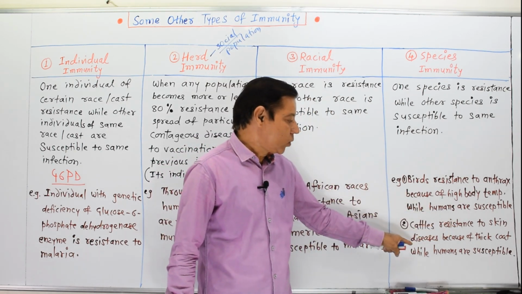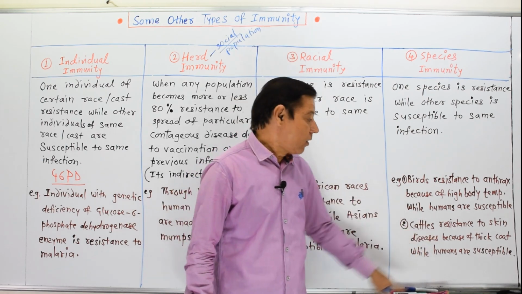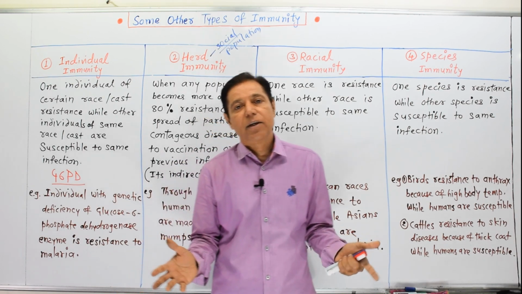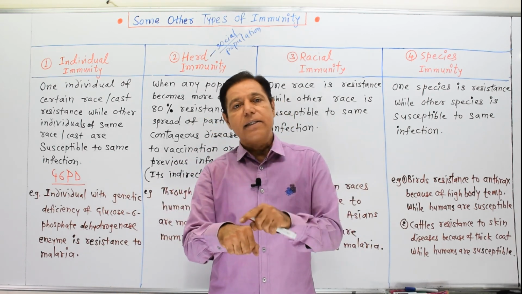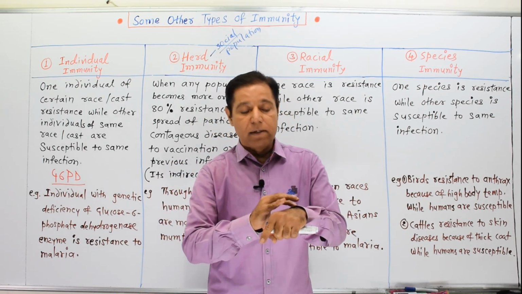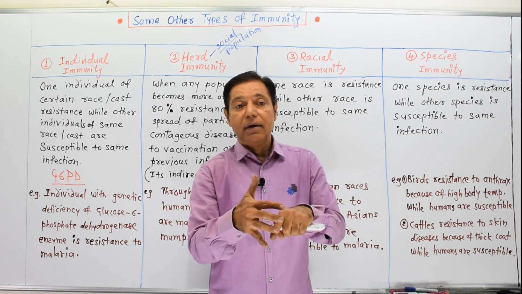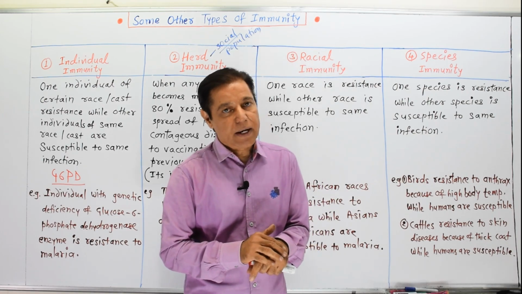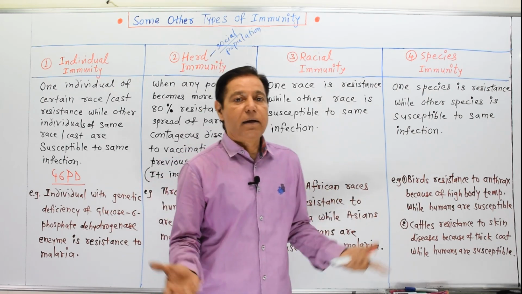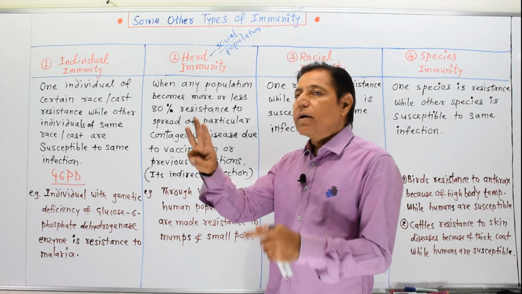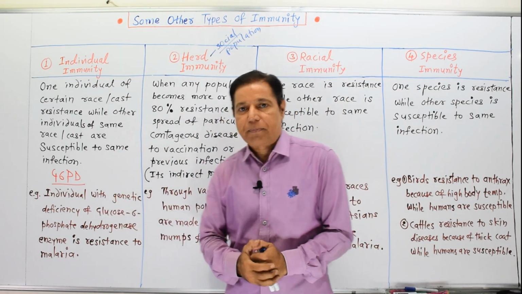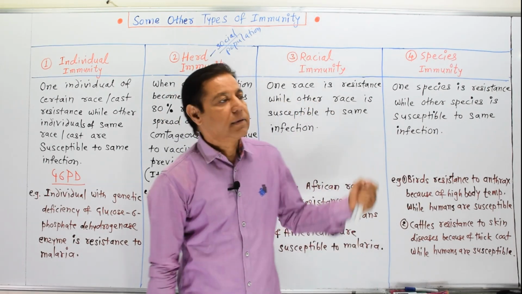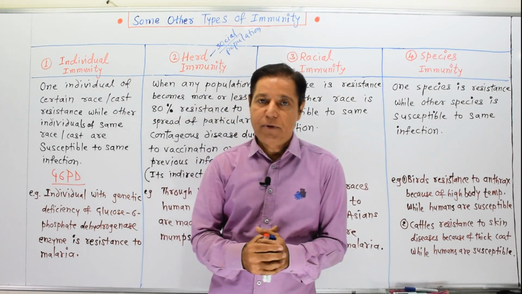Cattle are resistant to skin diseases because of their thick coat, while humans easily develop skin diseases because there is no thick coat of hair over the skin. In this way, we learned four other types of immunities: individual, herd, racial and species immunity.